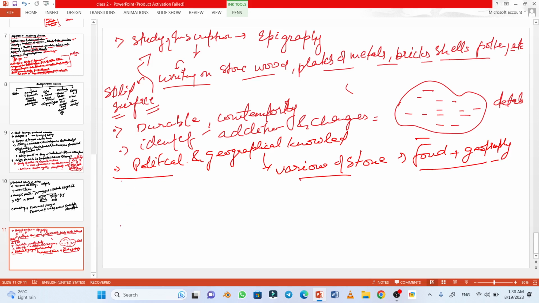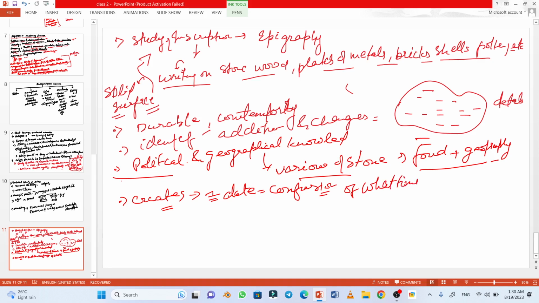But it also creates confusion and counter arguments. We have to look into the dates. It creates confusion about the time, mainly what time period these inscriptions are from.